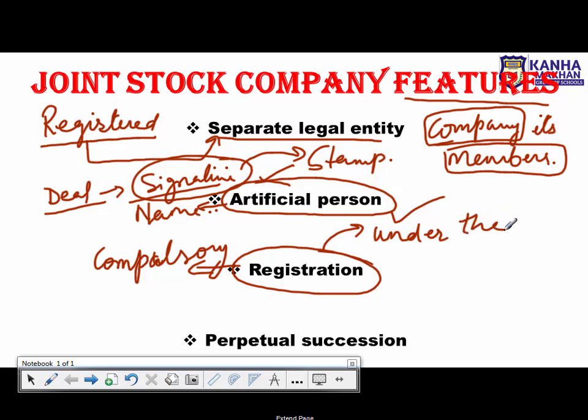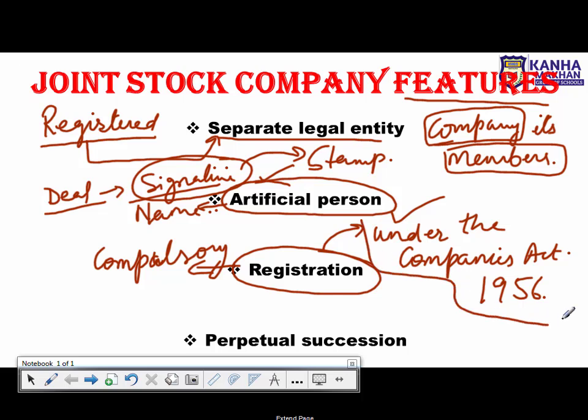Companies Act of 1956. Is it clear? So yes, the registration of a company is compulsory, and yes, the company does register under the Companies Act of 1956. Is it clear? Okay, the next feature is perpetual succession.